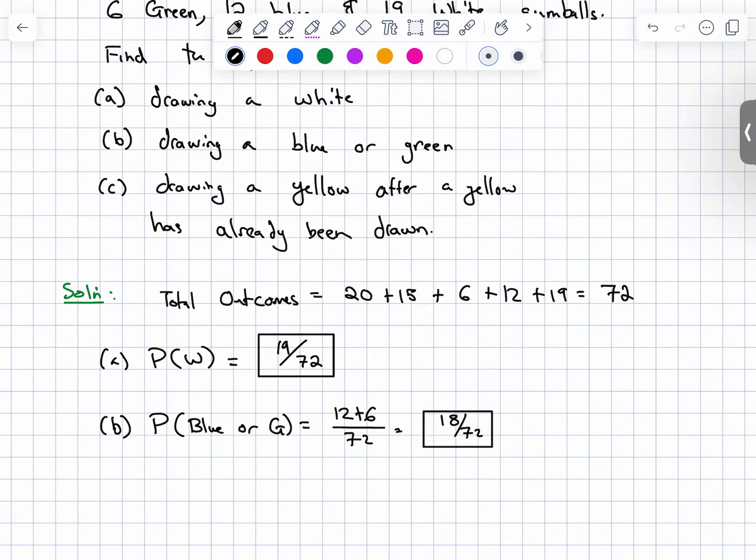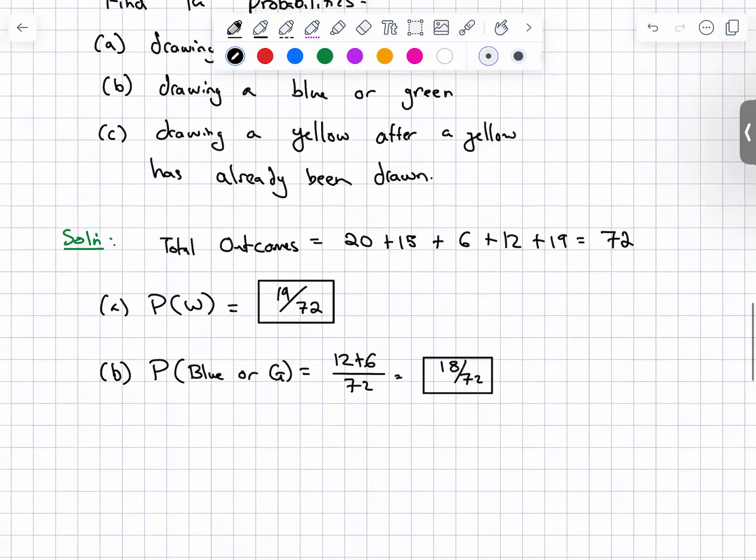So once again, part C will not be tested upon because that's what we call compound probability. But I want us to think about it. We know that one yellow has already been taken. And we're going to assume that the person is not a monster and didn't chew it up and put it back in there. We're going to assume that they took it and they ate it.